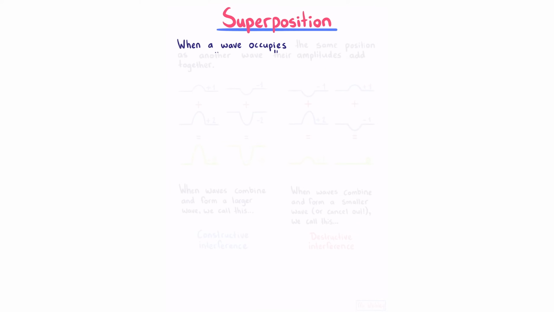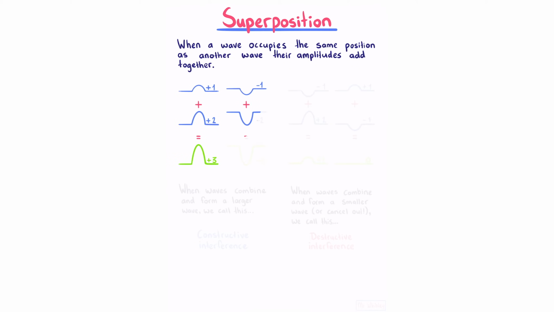When a wave occupies the same position as another wave, their amplitudes add together. So if we have a wave of +1 amplitude and +2 amplitude, the resulting amplitude is going to be +3. And if we had the same situation but with a negative amplitude, we'd end up with a -3 amplitude. When waves combine and form a larger wave, we call this constructive interference, of which these are two examples.